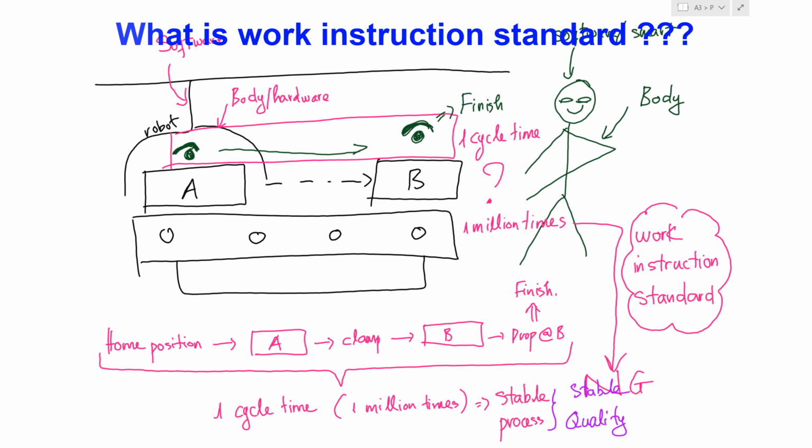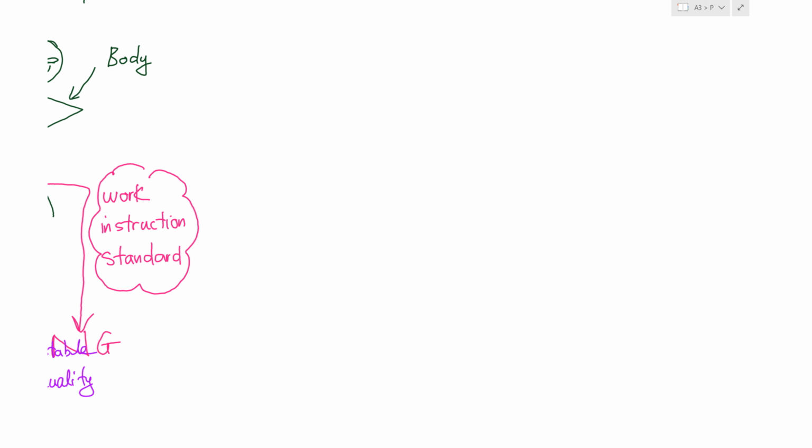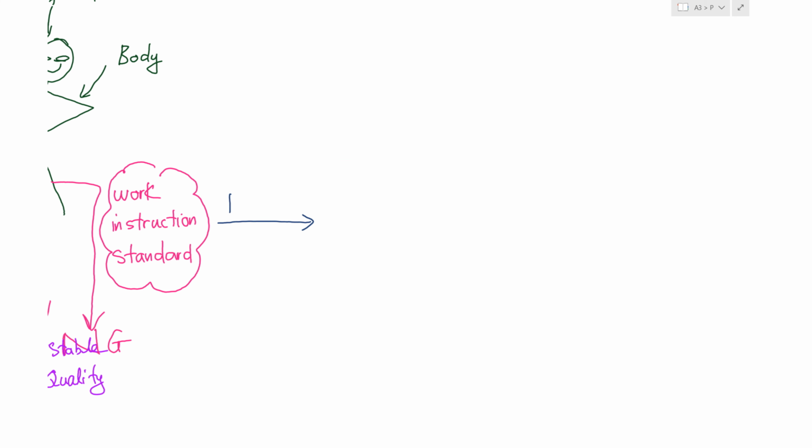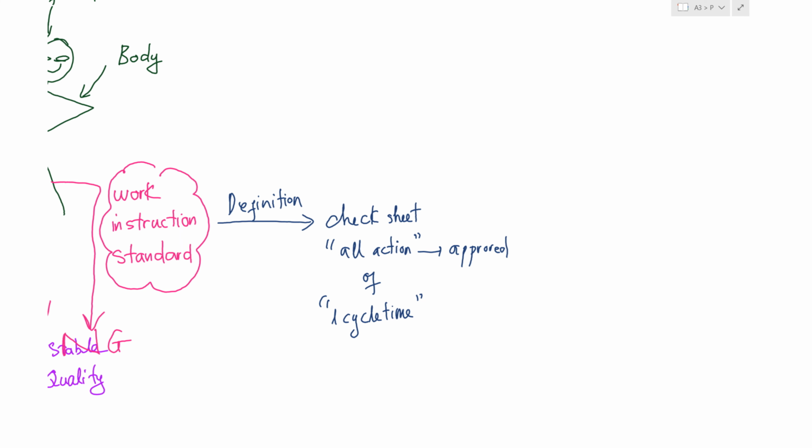So, what is a work instruction standard? We have the definition here. Work instruction standard is a checklist that will record all actions of one cycle time, and all actions here must be approved. Then everyone must follow this standard while they are working. Next, what are the advantages of WI? We have some advantages as below.